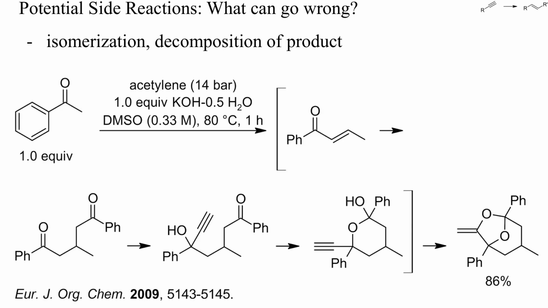Some of the products described above are reactive and may already decompose during their preparation. For instance, when acetylene reacted with the potassium enolate of acetophenone, the initially formed allyl ketone isomerized to an enone. Michael addition of acetophenone gave a diketone, which was further converted into the bicyclic acetal shown here.